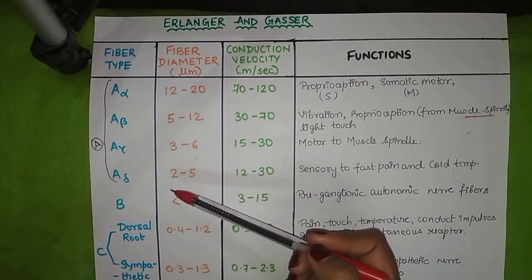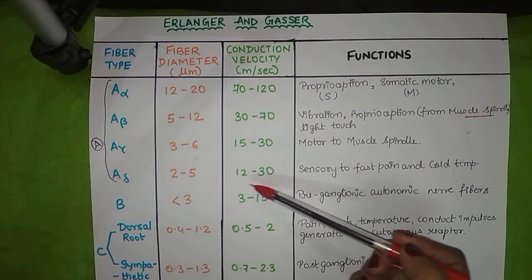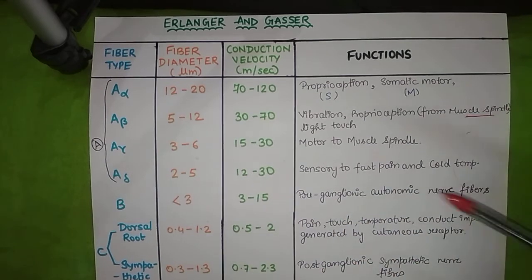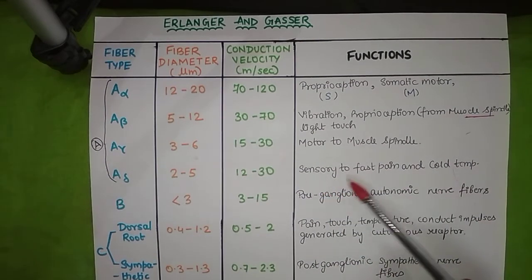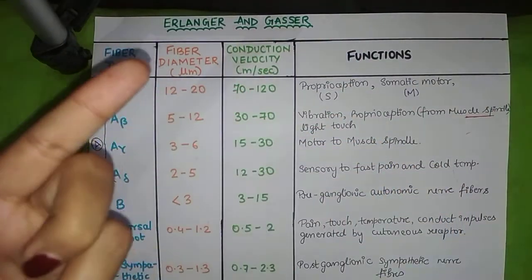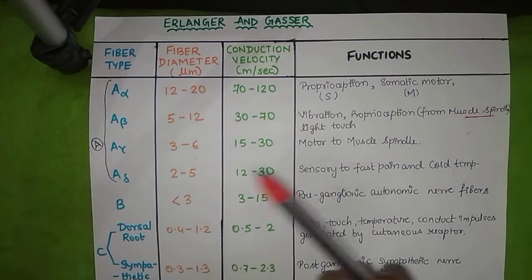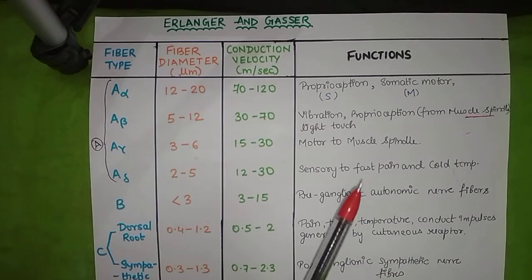Then we have A delta. Its fiber diameter is 2 to 5 micrometer and its conduction velocity is 12 to 30 meter per second. And A delta is purely sensory. It is sensory to fast pain and cold temperature. What is fast pain? For example, when we pinch ourselves with a pin, we get a fast pain. And what is slow pain? Like abdominal cramps or cramps in our legs, that will come in slow pain.